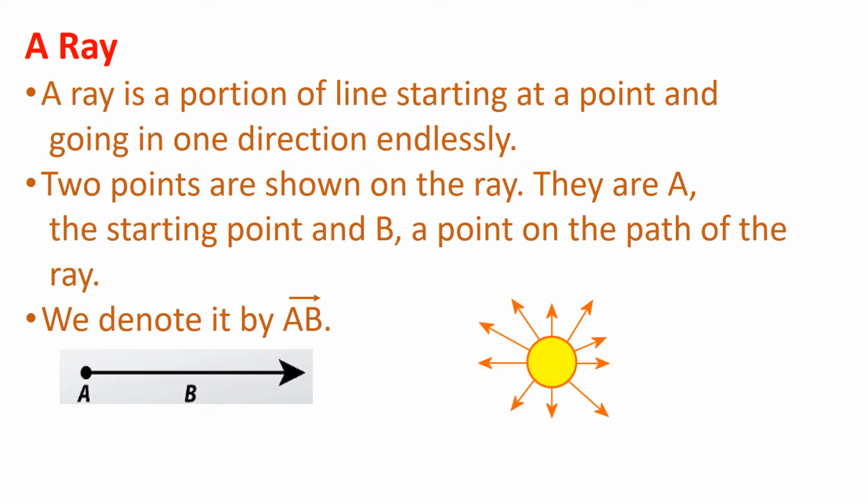A ray. A ray is a portion of a line starting at a point and going in one direction endlessly. Two points are shown on the ray. They are capital letter A, the starting point, and capital letter B, a point on the path of the ray. We denote it by ray AB. You can see how it can be written.